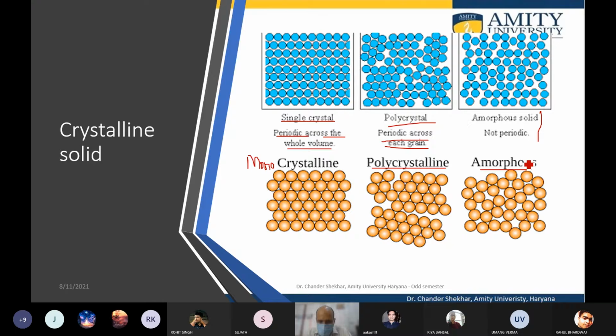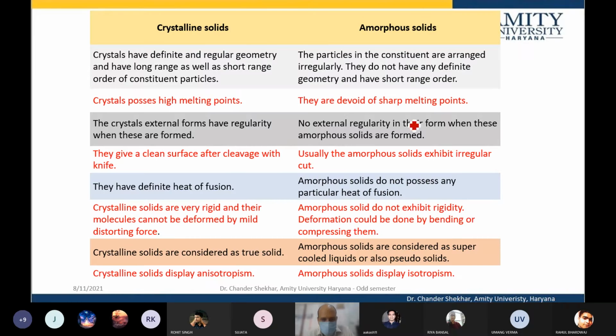Now if we compare crystalline and amorphous solids, crystals have a definite and regular geometry, and have long range as well as short range order, whereas amorphous solids have short range order but no long range order.